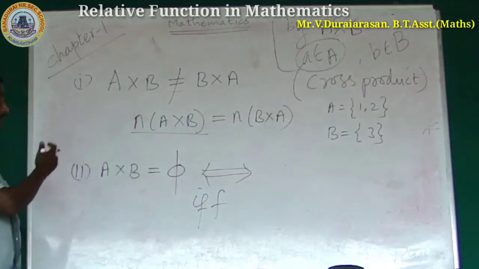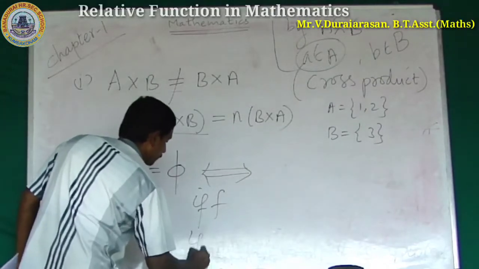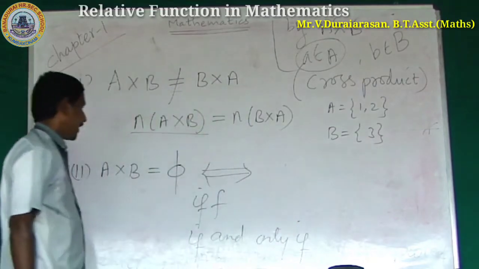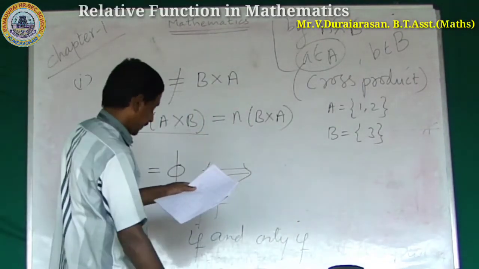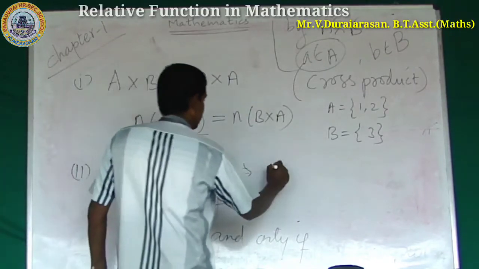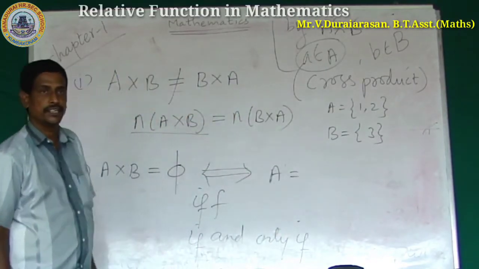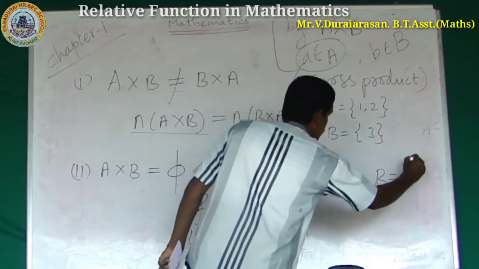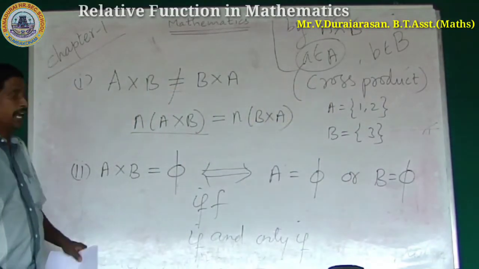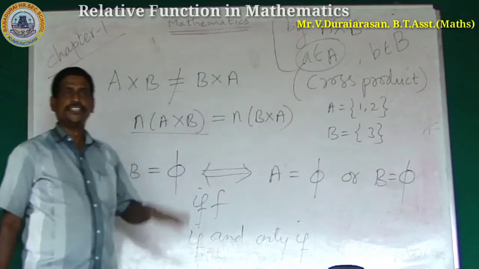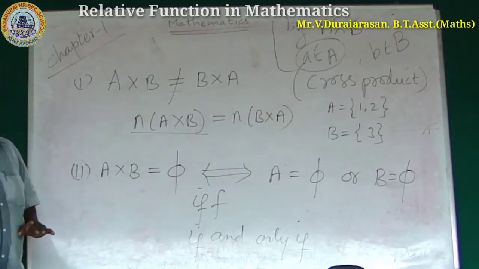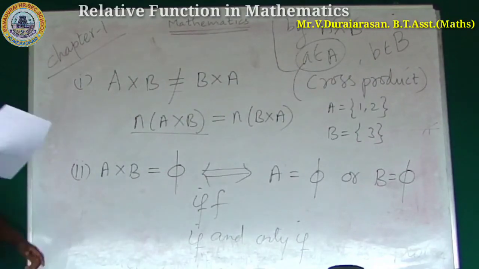So, necessary and sufficient condition. If and only if. A cross B is equal to phi if and only if any one set, A is equal to phi or the other set B is equal to phi. If any one set is the empty set, then the result of the Cartesian product A cross B is a null set. Do you understand? Yes, understand.